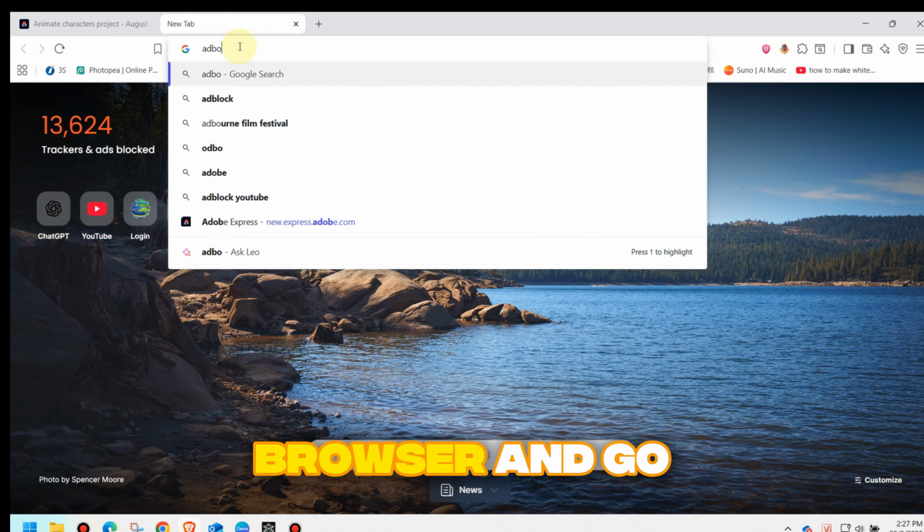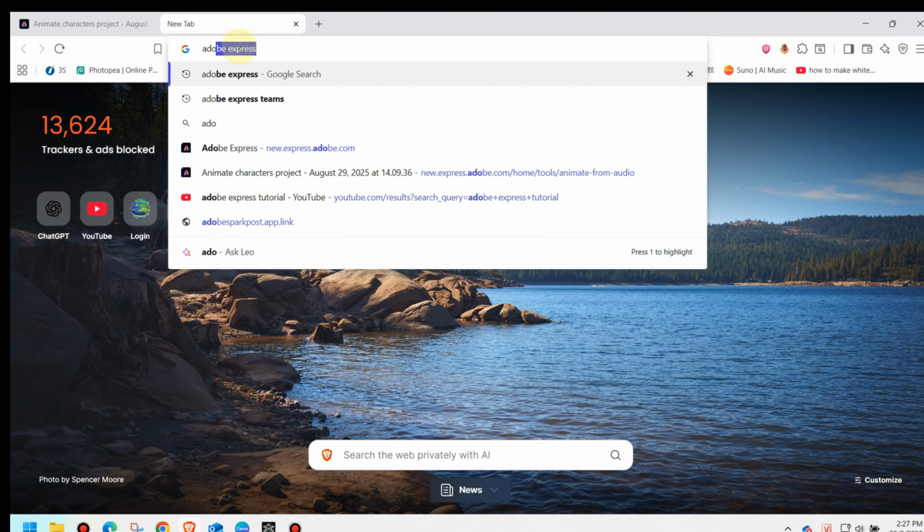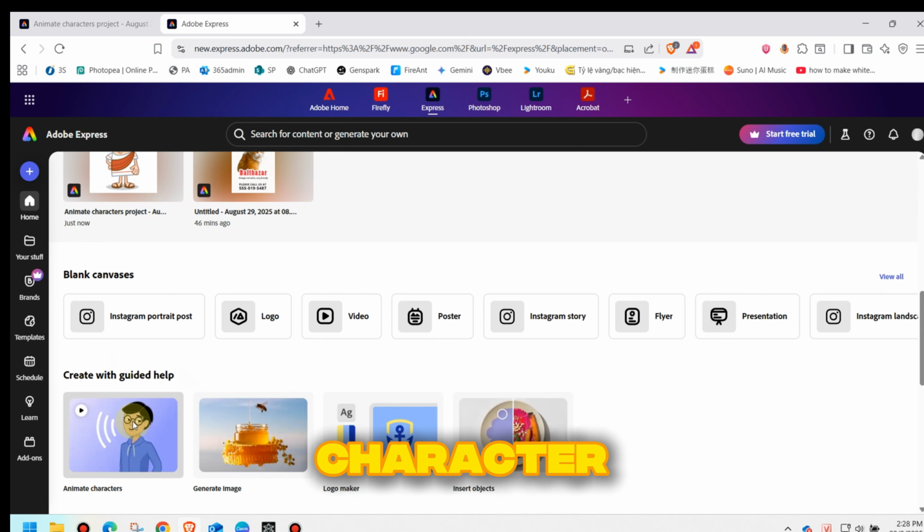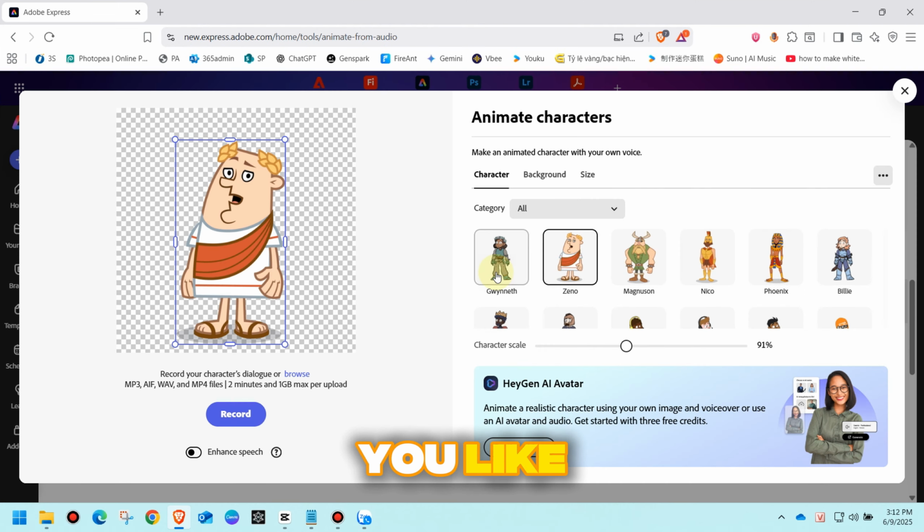Next, open your browser and go to Adobe Express. Select the free version. Scroll down, and click on Animate Character. Choose a character you like.